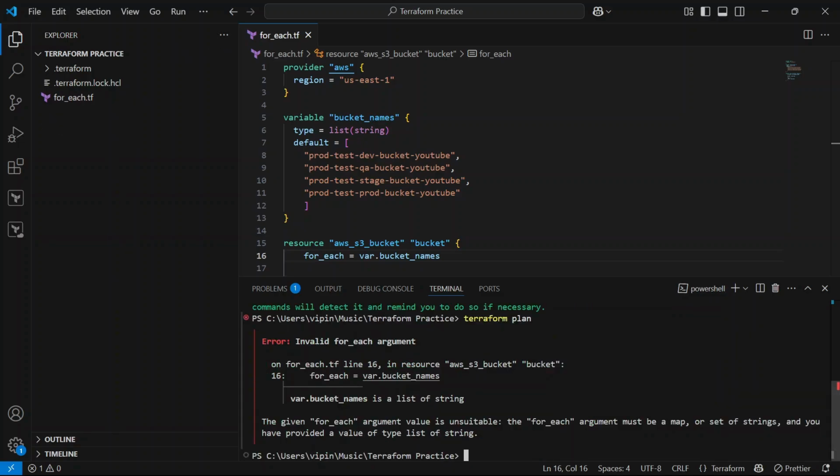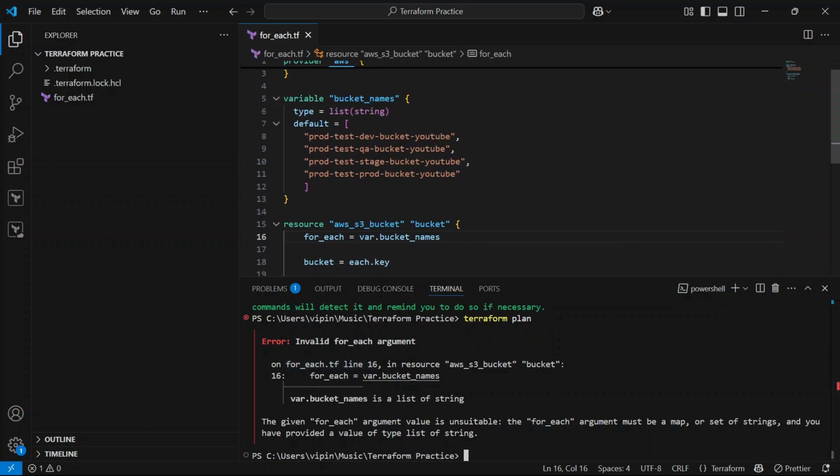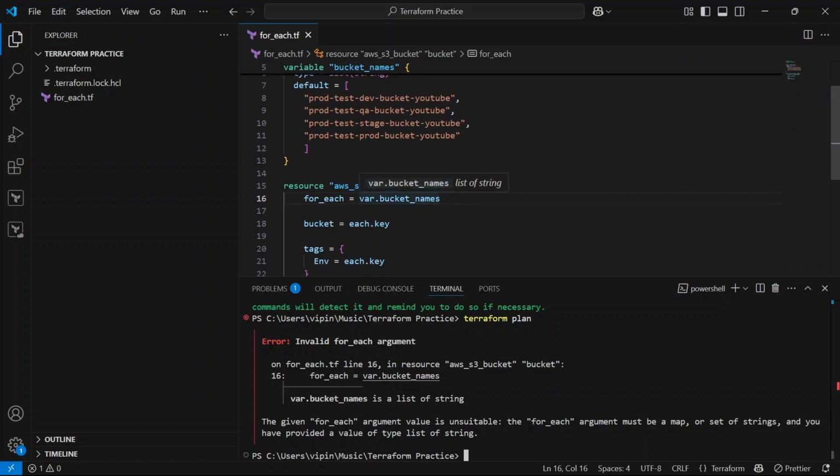As you can see here, invalid for_each argument on line number 16, in the resource aws_s3_bucket, for_each var.bucket_name. var.bucket_name is a list of string. The given for_each argument value is unsuitable: the for_each argument must be a map or set of strings, and you have provided a value of type list of string. So that's why I am using the toSet function, to convert the list into the set.